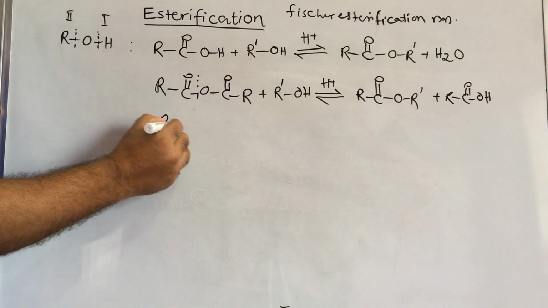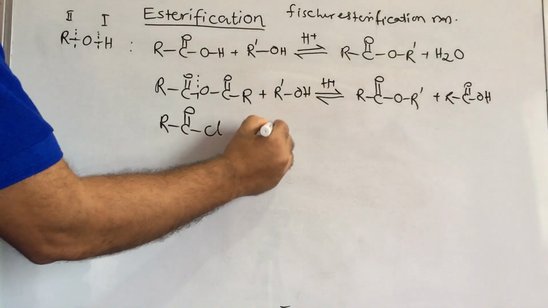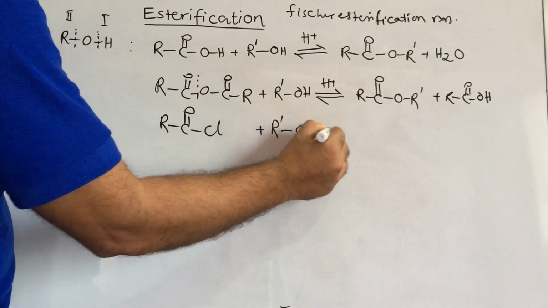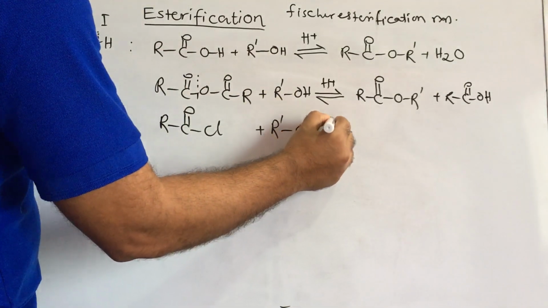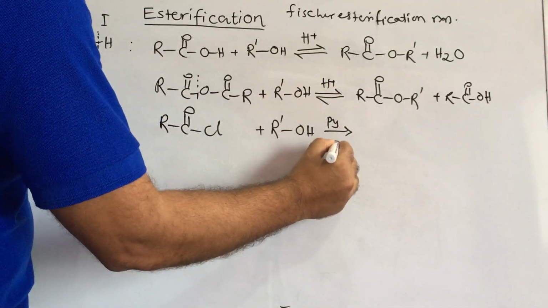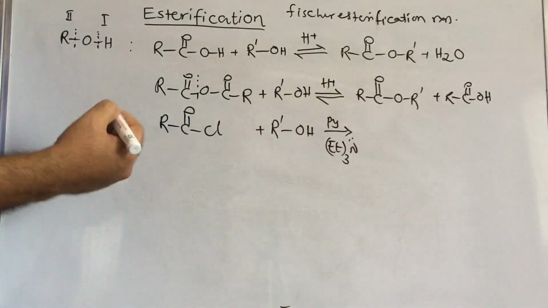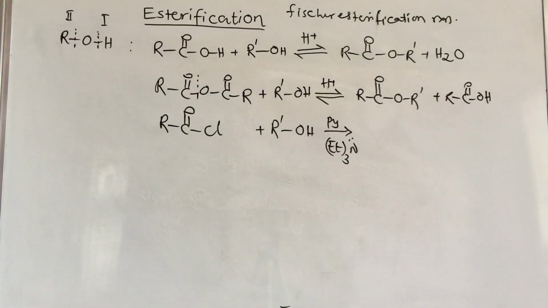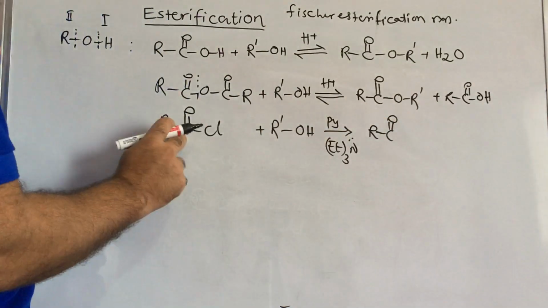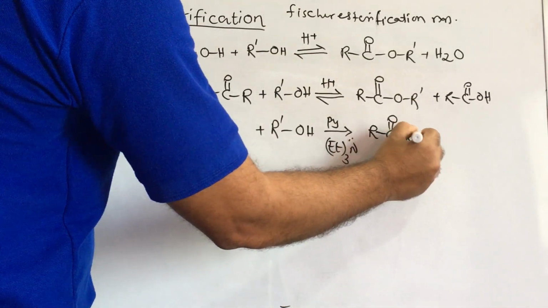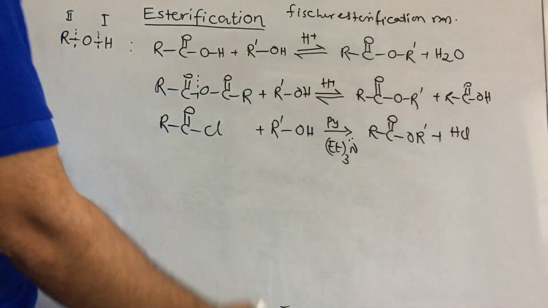If you take an acid chloride, RC double bond O Cl, or halides, and react with the alcohol, this is generally a forward reaction, in the presence of pyridine or diethyl or triethyl amine, a basic medium. It will be converted into RC double bond O, OR dash, along with HCl formed. This HCl is neutralized with the pyridine.